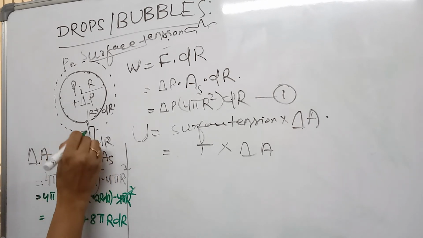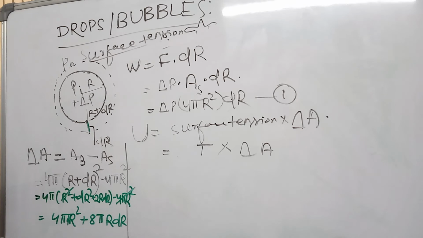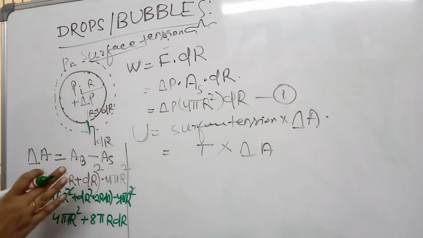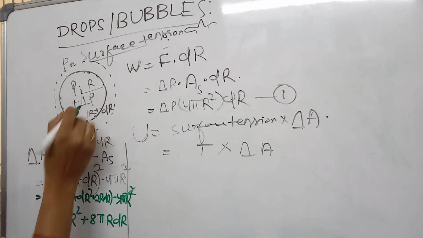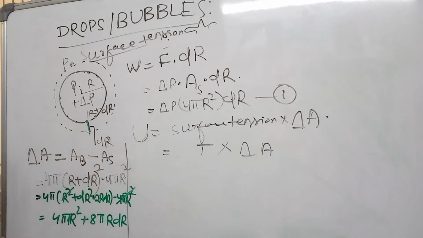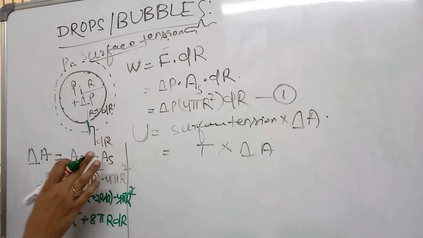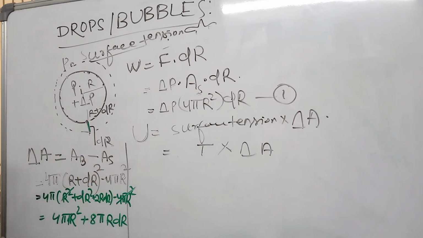Now this dr value, the increase in radius, is very very small. It's not even visible to a normal person, but it increases. When this dr value is very very small, suppose it is 0.001 or 0.05, then its square gives you a very negligible value.